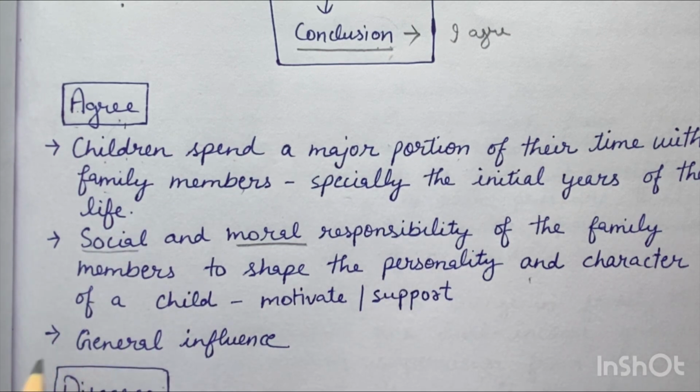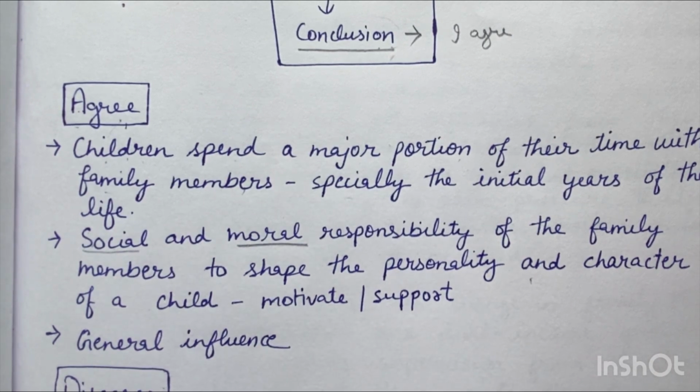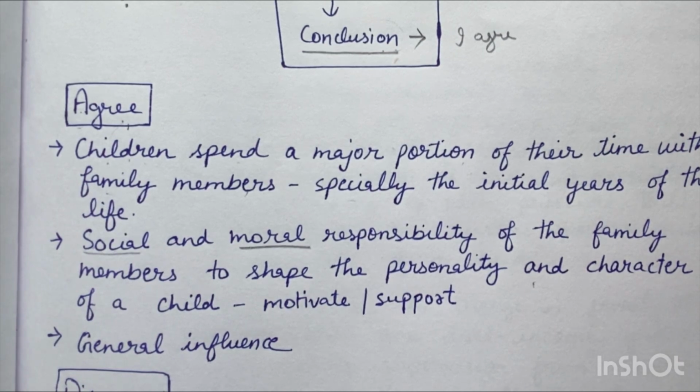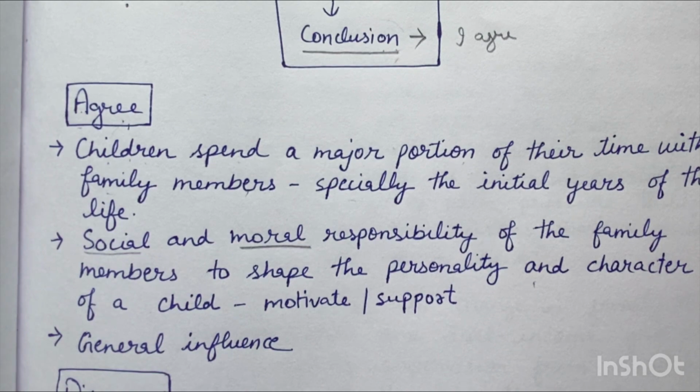And the third can be general influence. Even if parents do not contribute much, as parents and children act as a family and live together, obviously their influence will be there on the children.